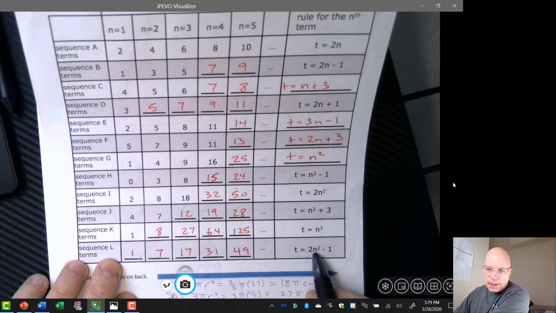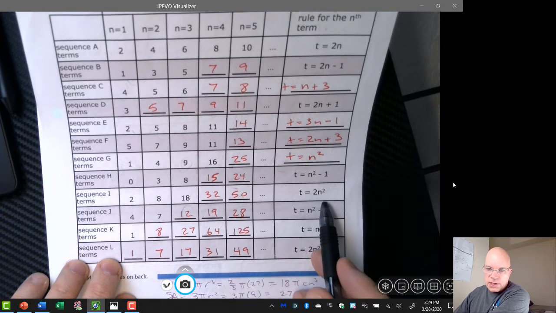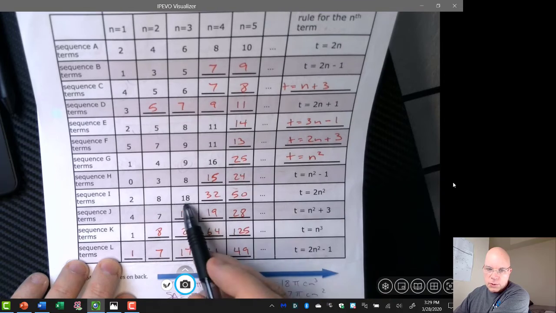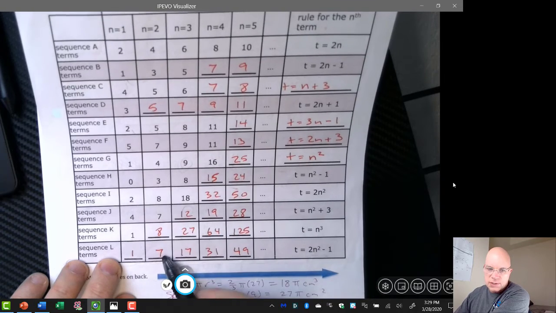Sequence L was 2n squared minus 1. Well, sequence I is 2n squared, so if you just subtract 1 from each term, you realize that this should be 7, this should be 17, this should be 1 less than 32, so 31, and finally 49.